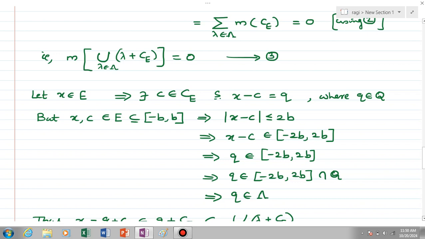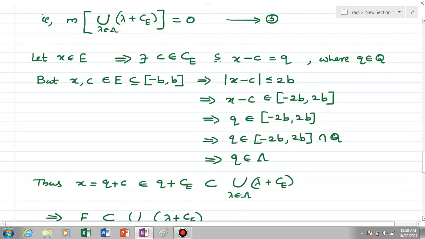But Q is rational also. So Q is an element of the closed interval minus 2b, 2b intersection with Q. This is what we have chosen as lambda. So this means that Q is an element of lambda. So there is a translate Q plus CE in the above collection. Thus we have x minus c is equal to q, means x is equal to q plus c, and q plus c is an element of the translate q plus ce, and that is a subset of the union of all translates, because q is an element of lambda. So q plus ce is a subset of the union of lambda plus ce, where lambda element of lambda.